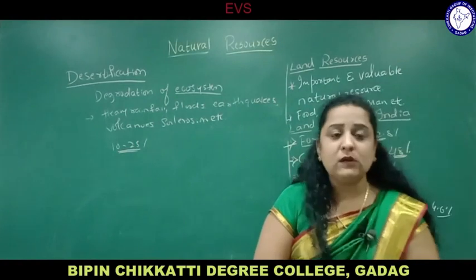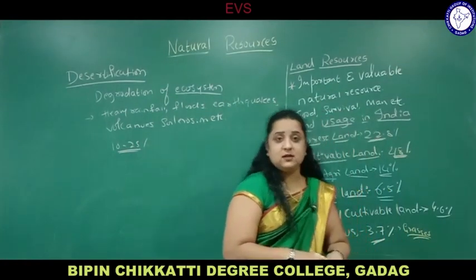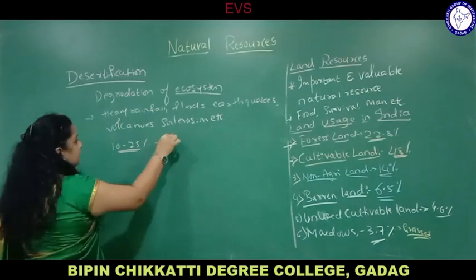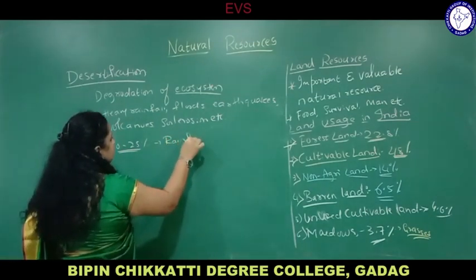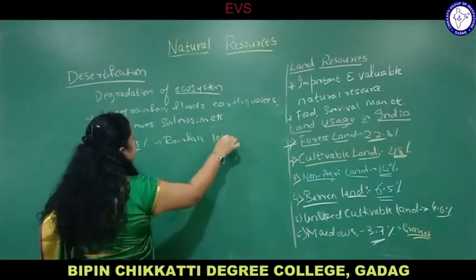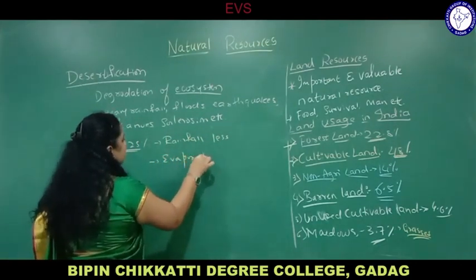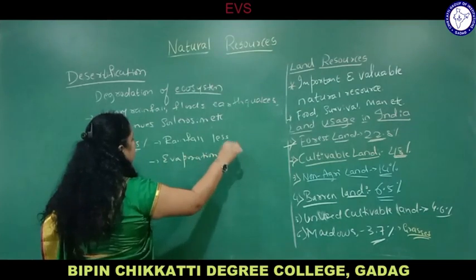The rainfall, what about the desert? Rainfall in desert is very less because there is scarcity of water. Rainfall is very less. But the rate of evaporation is very high.